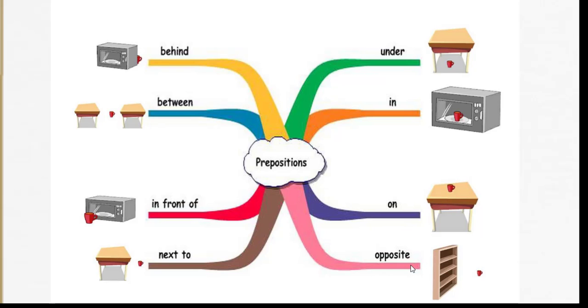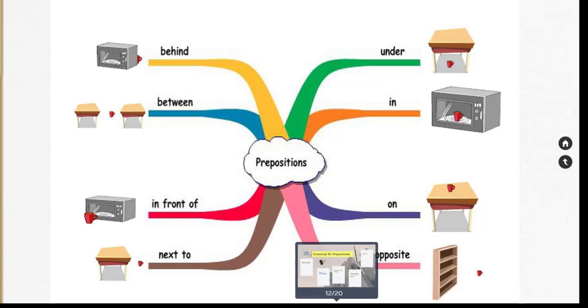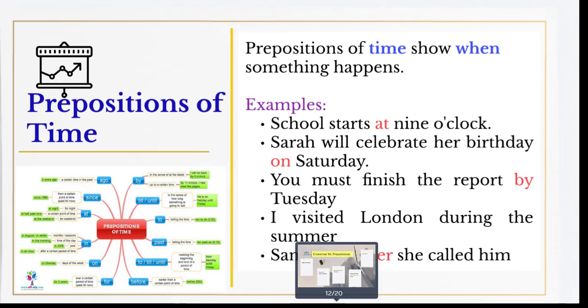Now, these are the most common prepositions of place that we have, right? And I hope that you will take a look at these illustrations so as to know the use of these prepositions, okay? Now, prepositions of time, they show when something happens, okay? They answer the question when. We said that prepositions of place answer the question where, but prepositions of time answer the question when.